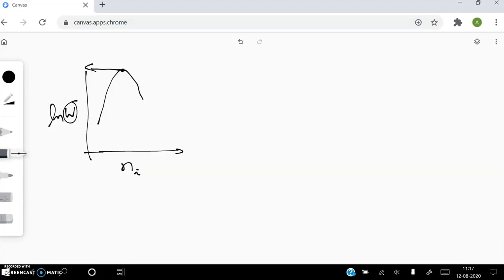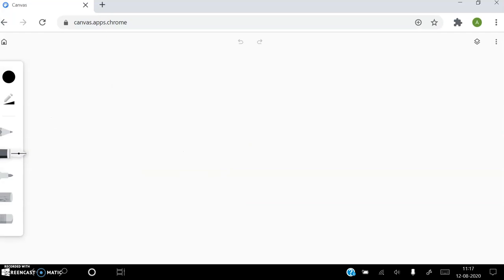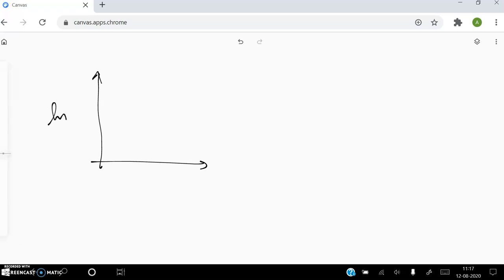What we have to do is plot a graph connecting ln W versus the number of particles in the ith level. In each macro state you find the number of particles in the ith level and plot ln W versus Ni.